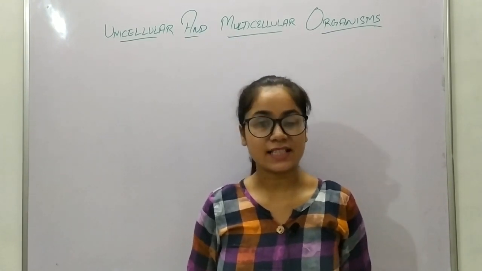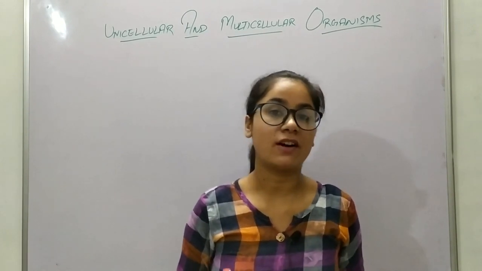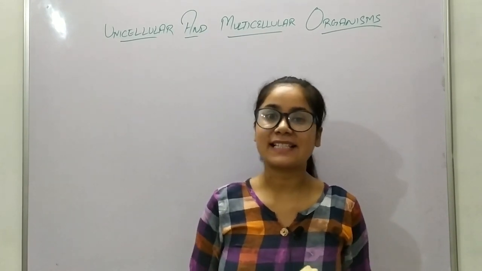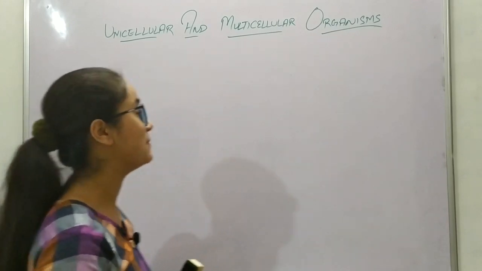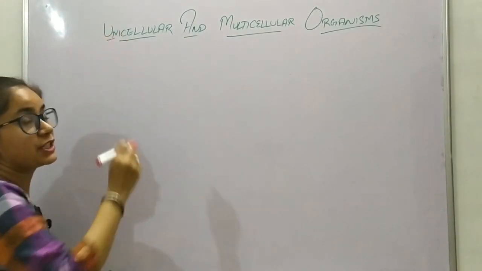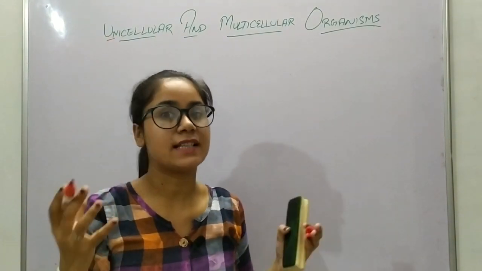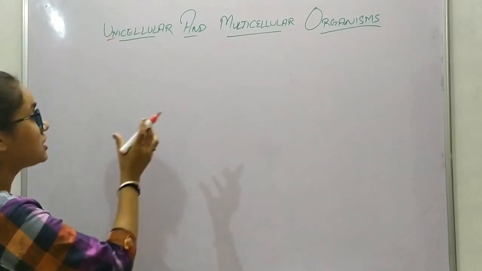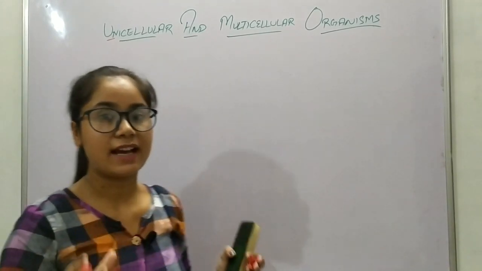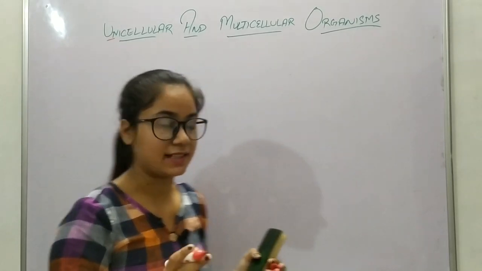Dear students, in this video we are going to talk about the unicellular and multicellular organisms. So let's get started with the unicellular organisms. As you can see from its name, uni stands for one and cellular means one type of cell or single cell. So unicellular organisms are the organisms in which a single cell performs all the life processes.